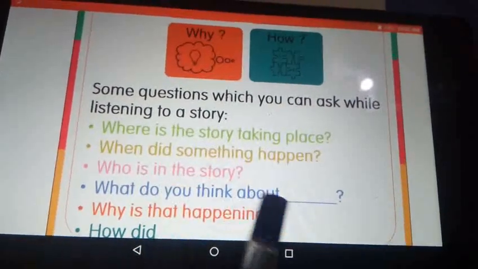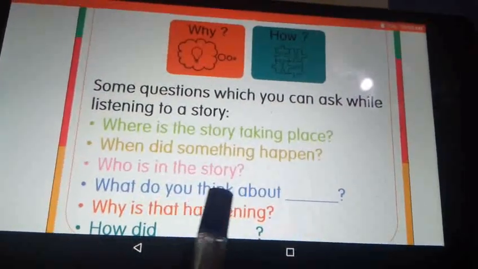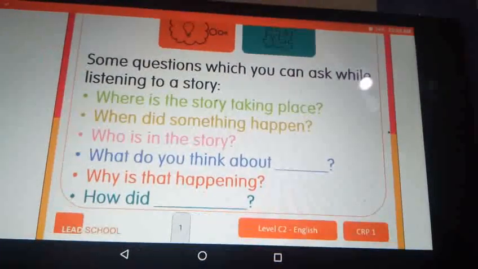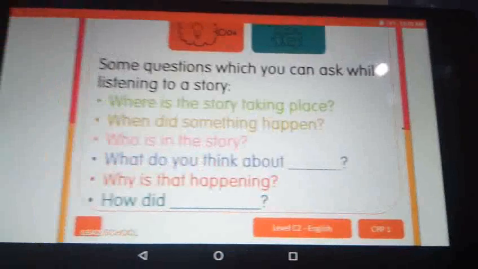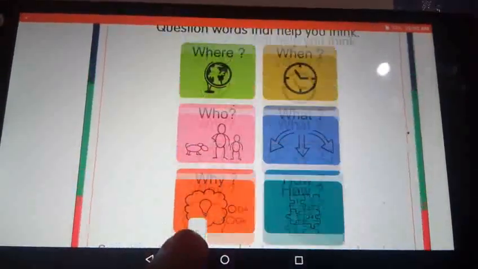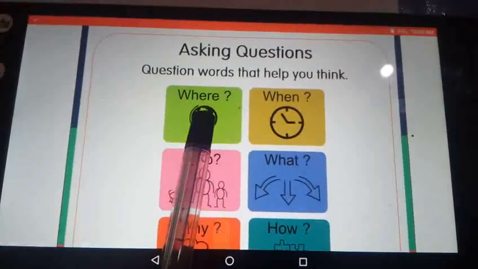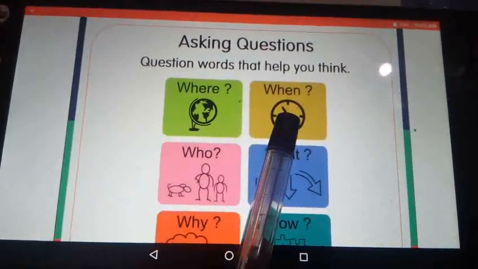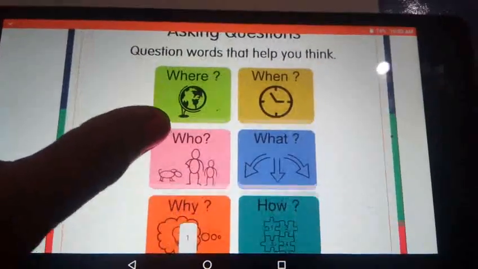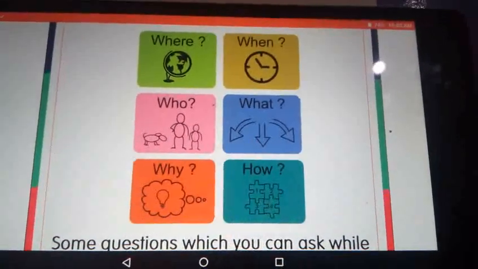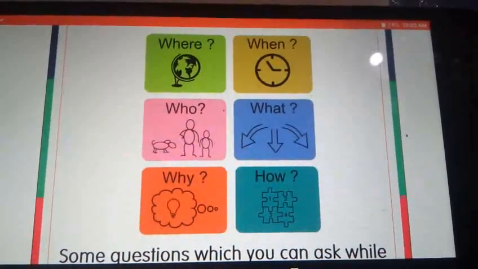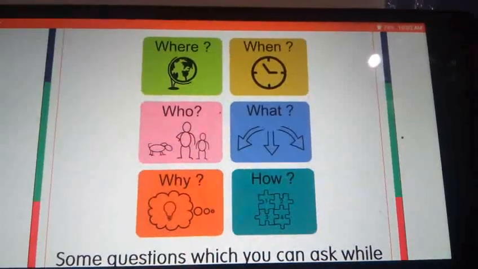Who all were in the story? What do you think about? Next, why is that happening? Why did it happen? How did that happen? While you are reading the story, you have to think about this, okay? Where, when, who, what, why, how. You have to think about these questions while you are reading the story.